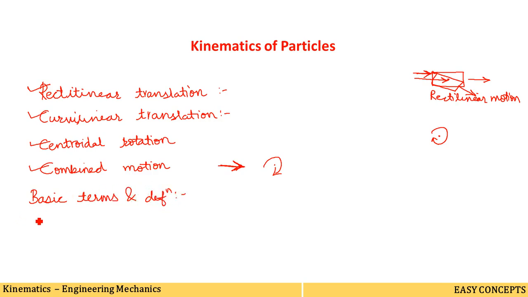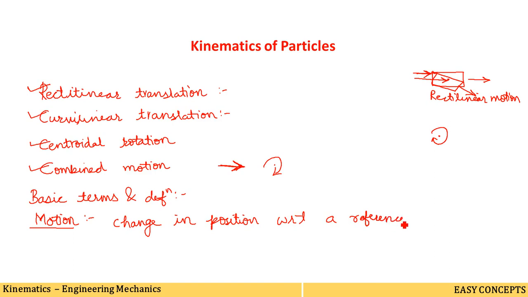The first one is motion. What is the meaning of motion? We should be able to define this term. Motion is the change in position of a body with respect to a reference point or a specific point. When a body or a particle changes its position, it has taken a motion.